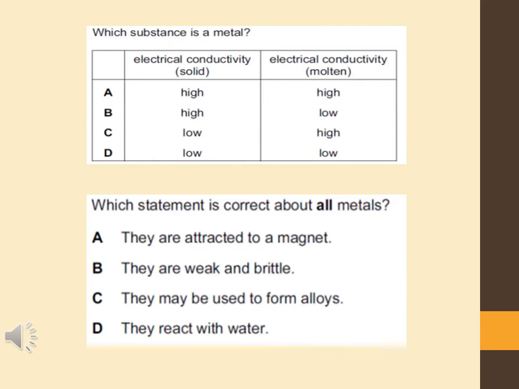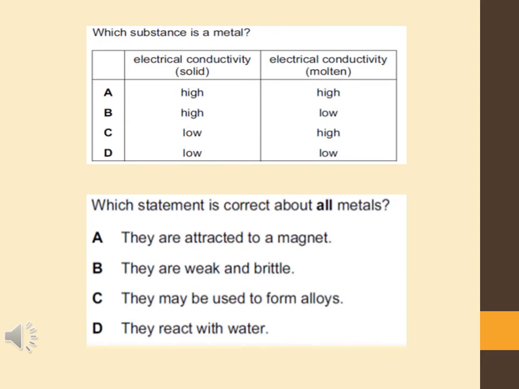We have studied that metals have a high tensile strength and are malleable. Brittle means that when pressure is applied on something, it breaks up into small pieces. This is not correct about metals. All metals are malleable and ductile, so option B is incorrect.